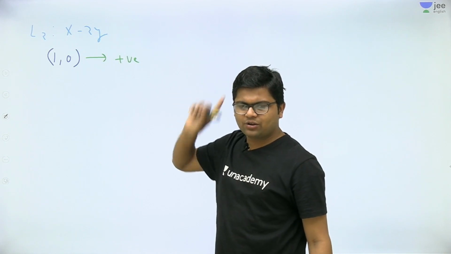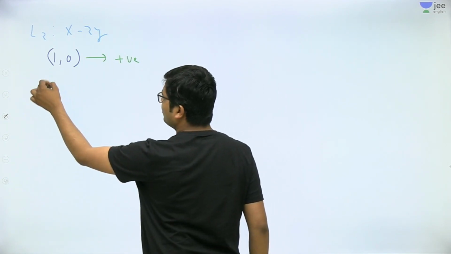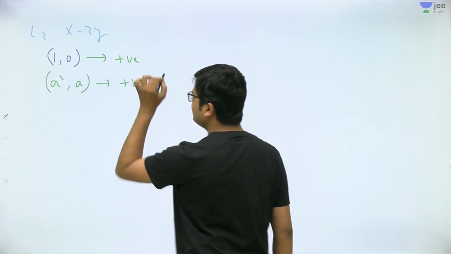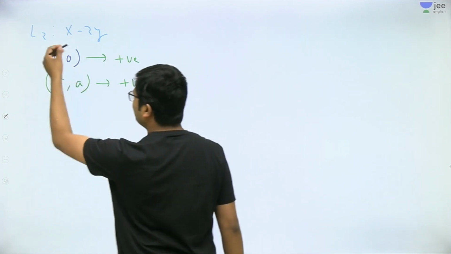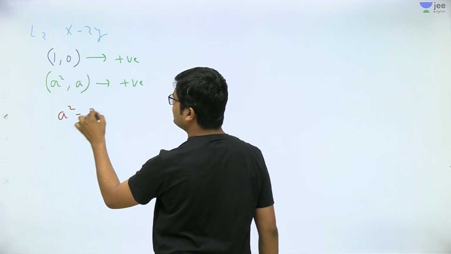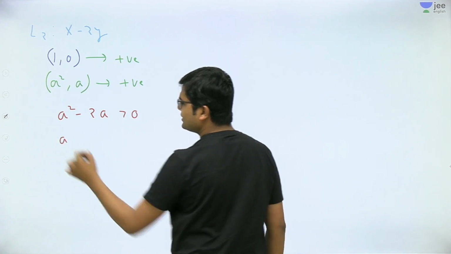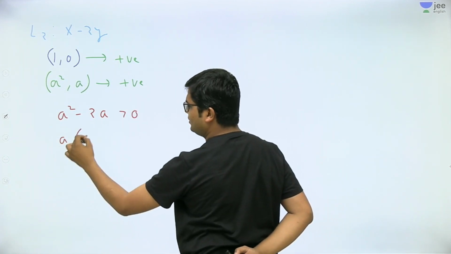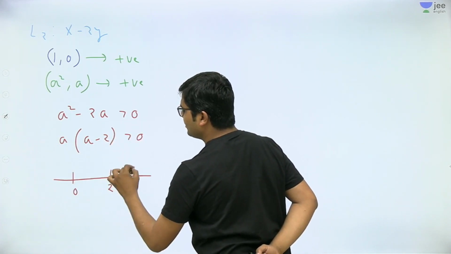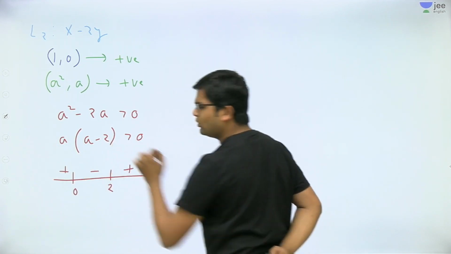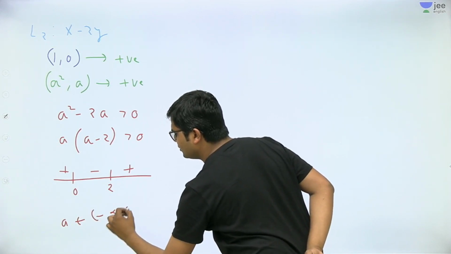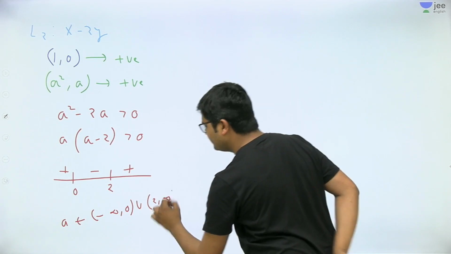So according to the geometry of the question, (a², a) should also give positive sign scheme. Now put this value in the line and solve for positive. So a² − 2a should be positive. Factorize: a(a − 2). I think everybody must have understood it. Factors are 0, 2, plus, minus, plus. So we want positive sign scheme. So the answer will be a belongs to (−∞, 0) ∪ (2, ∞).